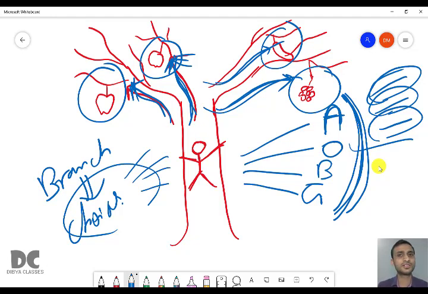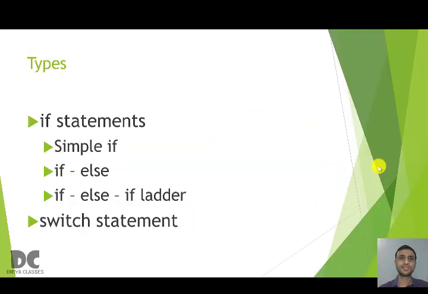First of all, we need to understand what decision making and branching statements are available in Java. In Java there are 2 types of decision making and branching statements: if statements and the switch statement. Inside if, it is again divided into 3: simple if, if else, and if else if ladder. Sometimes simple if is also known as only if. If a program asks you to write a program using the if statement, you may be confused about which if statement. If it is written only if statement, it is talking about simple if only.